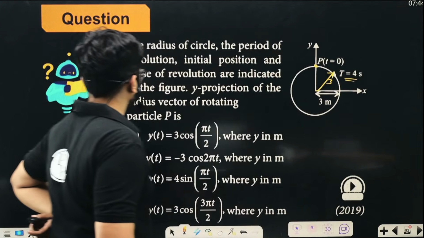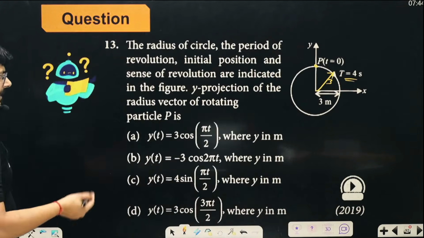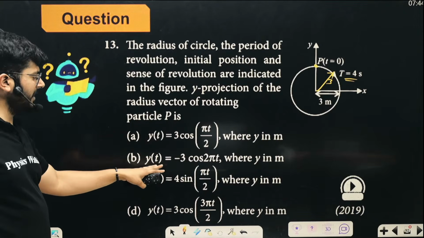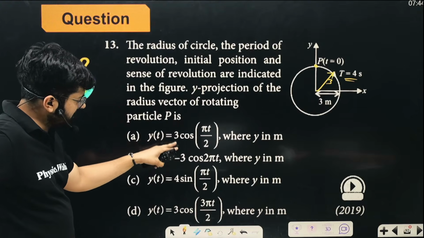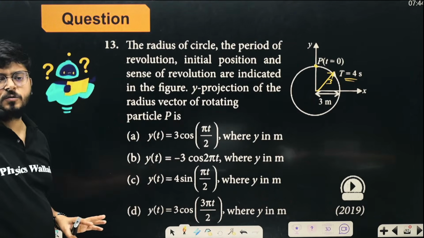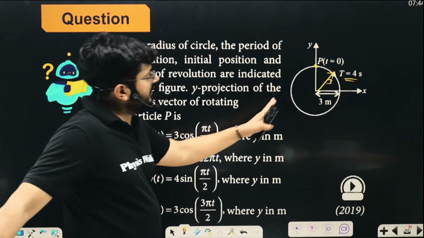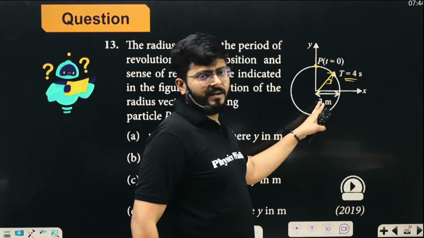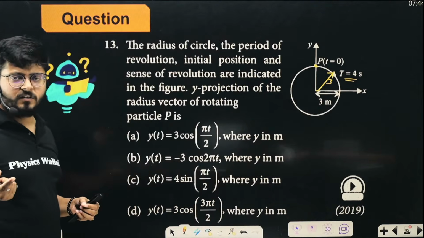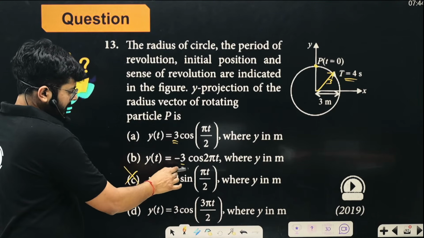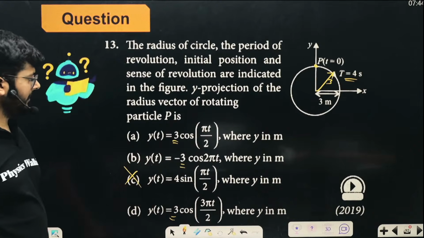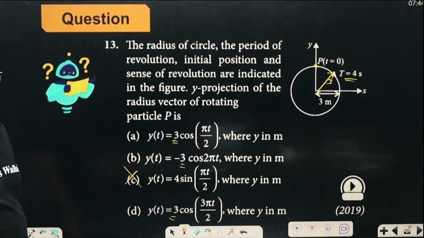Okay. Right. So you know that the equation is y equals A sin(omega t plus phi), right? So the first part is for the amplitude. The whole thing, the radius itself is 3 meters, right? So the amplitude cannot be more than 3. So automatically option C is eliminated.